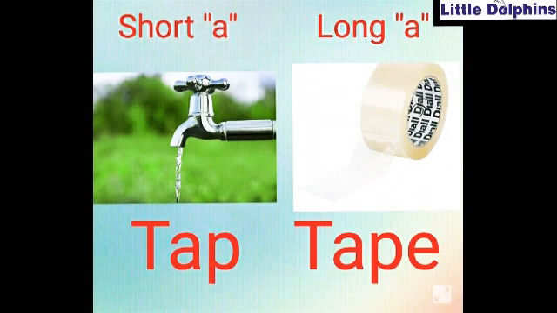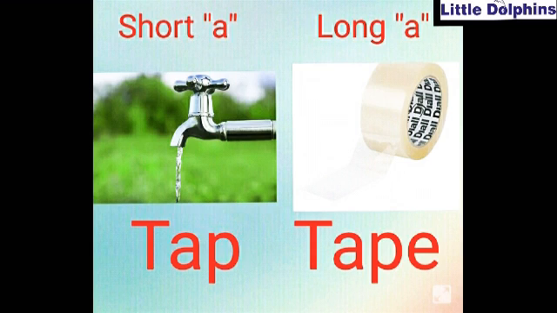So kids, here we can see 2 spellings, T-A-P and T-A-P-E. In the spelling T-A-P-E, we can see the vowel E at the end of the spelling.